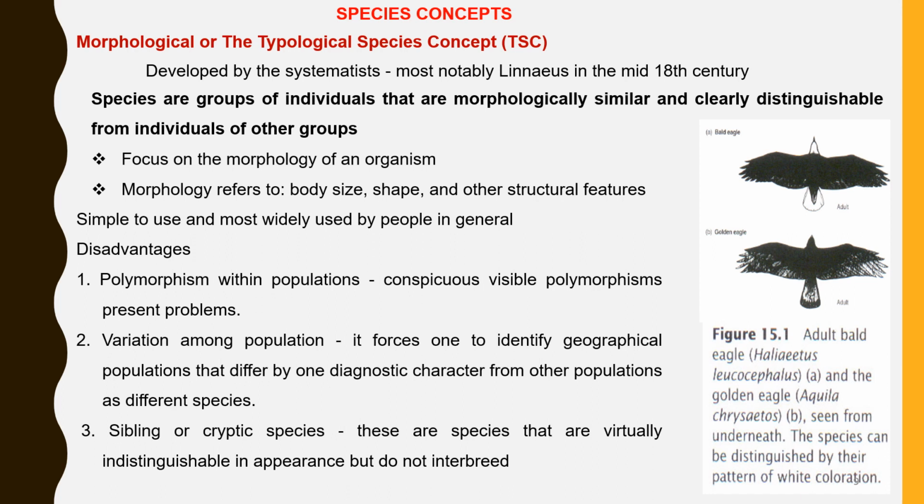The main disadvantage of this concept is that there could be polymorphisms within the population and variation among populations. This does not take into account the sibling and the cryptic species. Sibling species are species that differ reproductively but not morphologically.